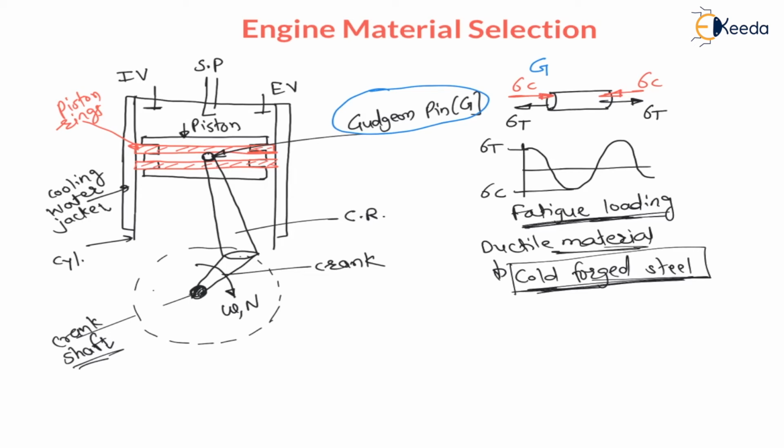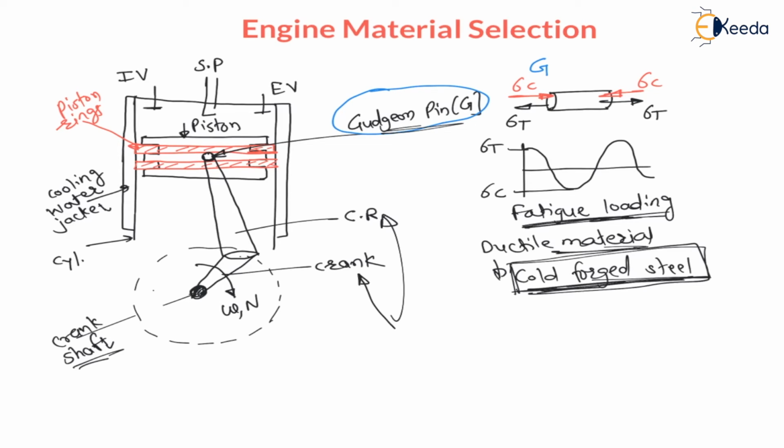So as of now, remember, for gudgeon pin cold forged steel is used, that is cold forging operation. And this connecting rod as well as crank are also subjected to fluctuating loads. Hence, they are made by drop forging method. We can say crank and connecting rod.